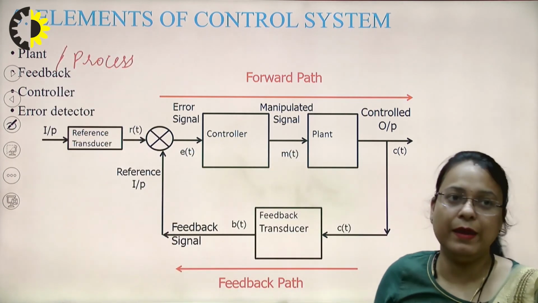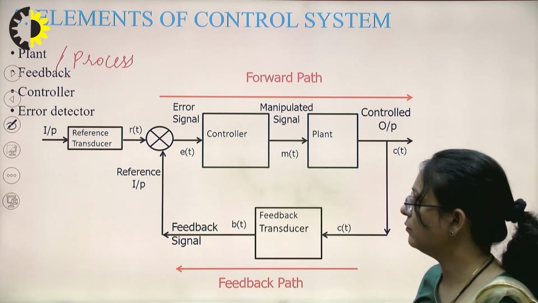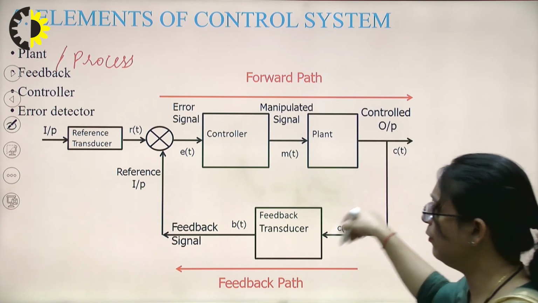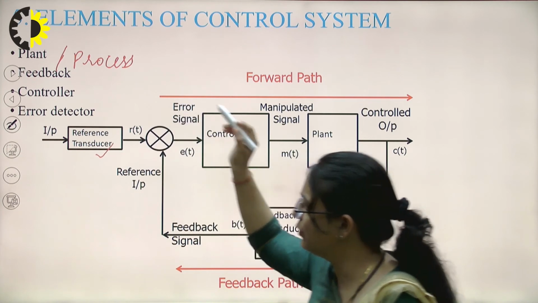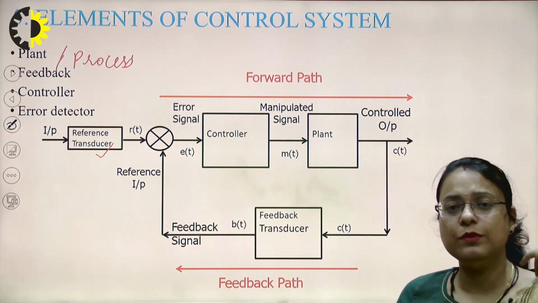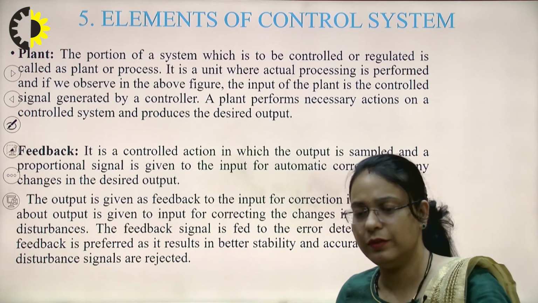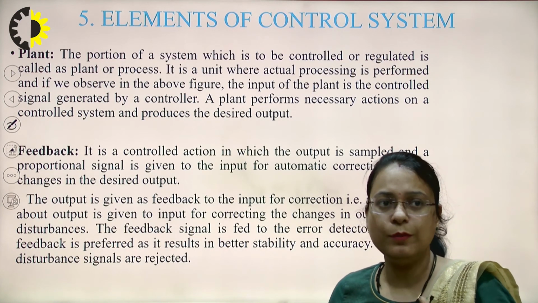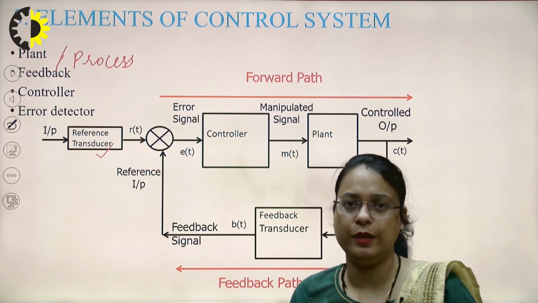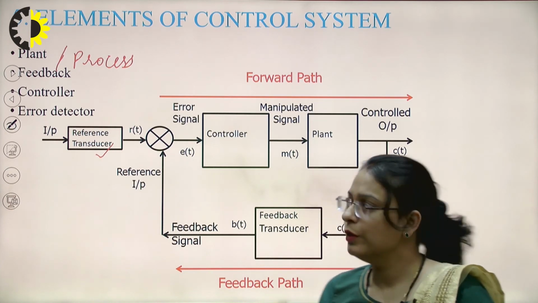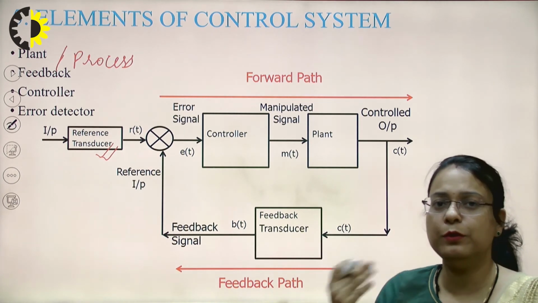Another one is the feedback, then controller, and the last one is the error detector. So this is the basic block diagram of the control system, where we have used the reference transducer. Sometimes it is not always necessary that we have the input in the desired form. So sometimes it is required to change the input into the required form. So the transducer is used here, and it will convert the input into the desired form.